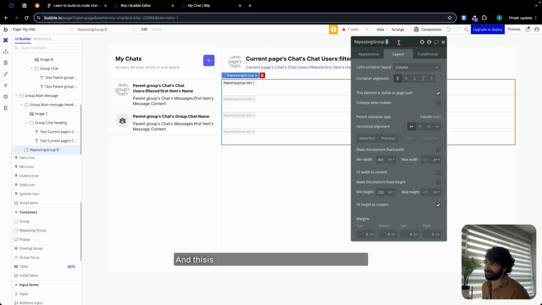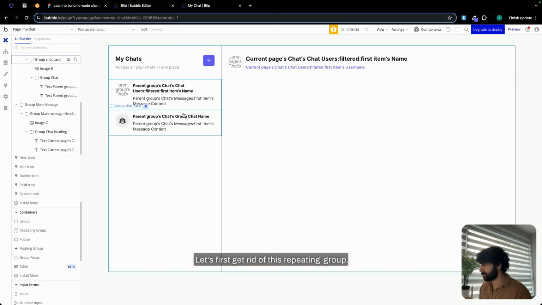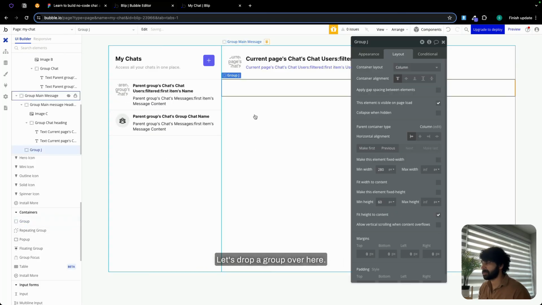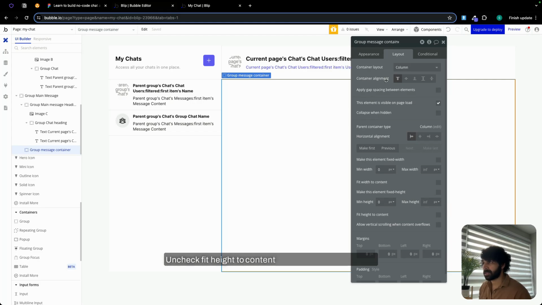And this is going to be a repeating group messages. Min width 0, min height 0, and check fit height to container because we need room to work with. Let's click on appearance. Oh, you know what? Let's first get rid of this repeating group. Let's drop a group over here. Let's call this group message container. Min width 0, min height 0, and check fit height to content.